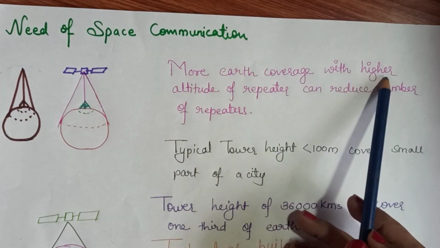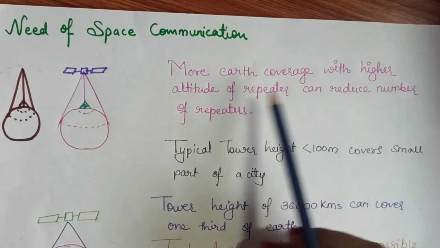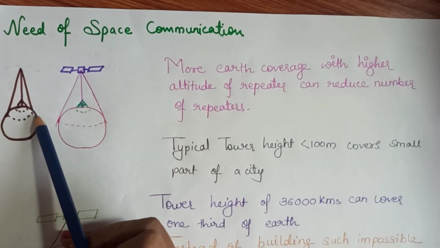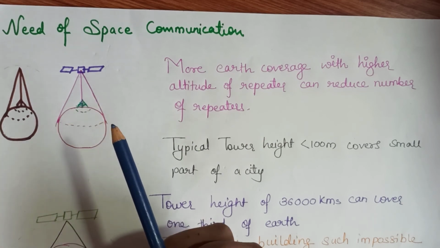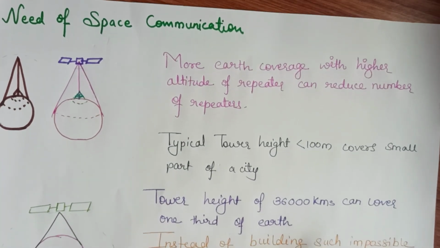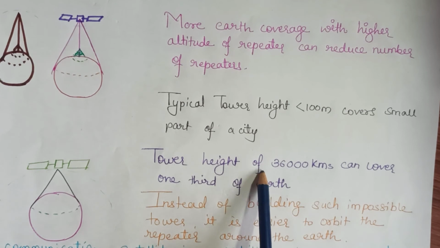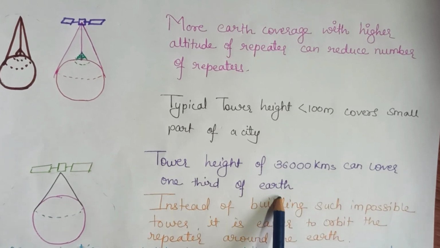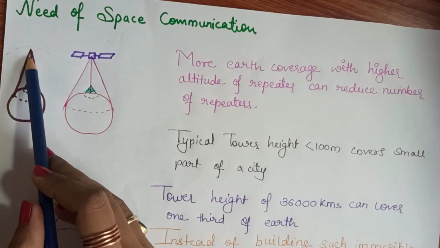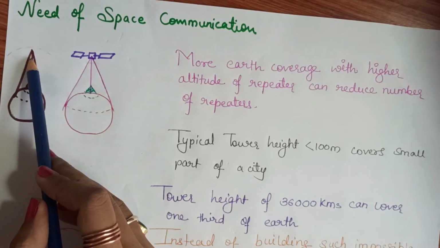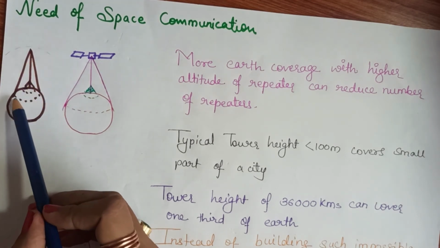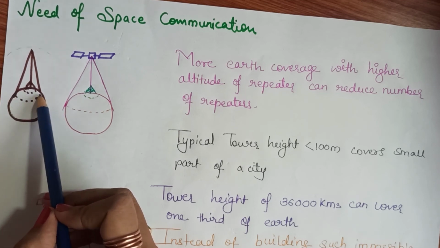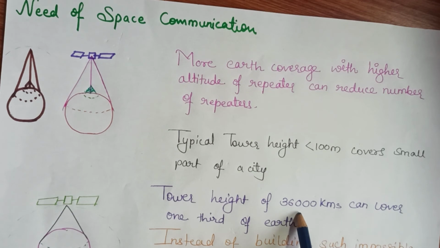More earth coverage with higher altitude of repeater can reduce the number of repeaters. Now the tower height of 36,000 kilometers can cover 1/3 of the earth. If we increase the height of the tower to 36,000 kilometers, then we are able to cover 1/3 of the earth. This height is impossible.